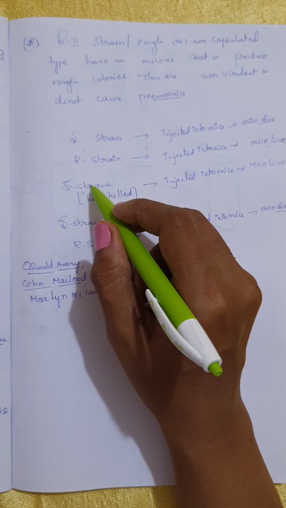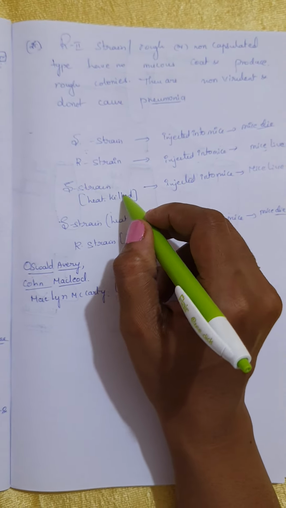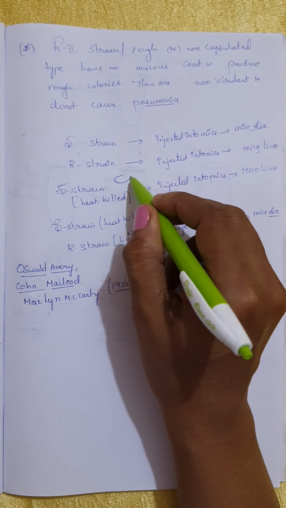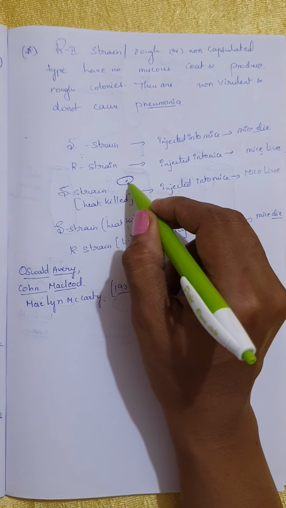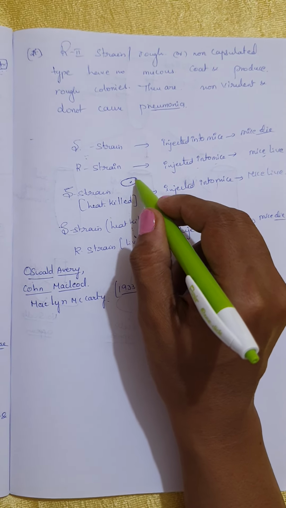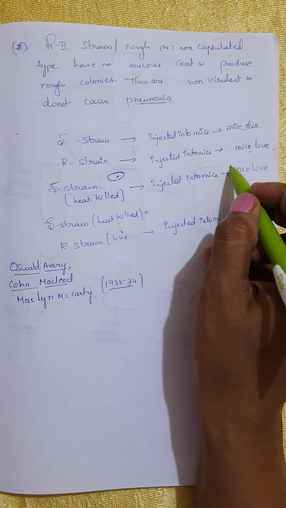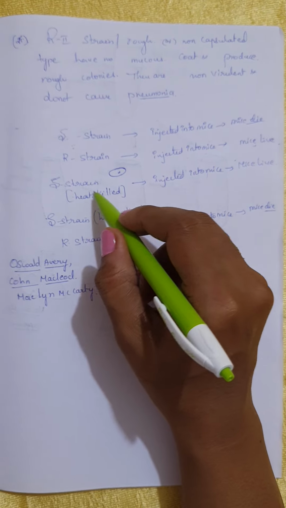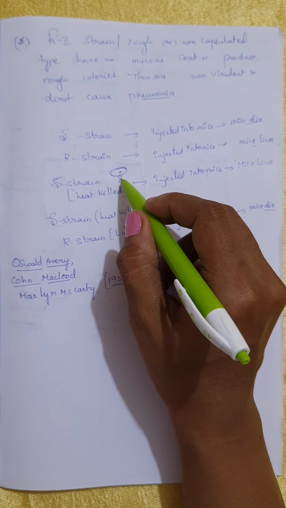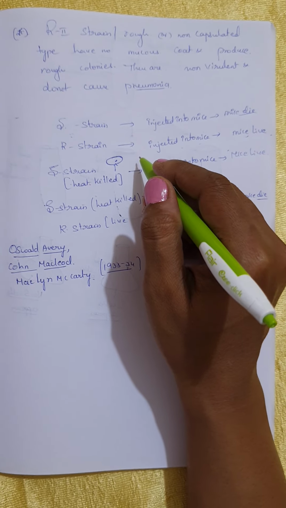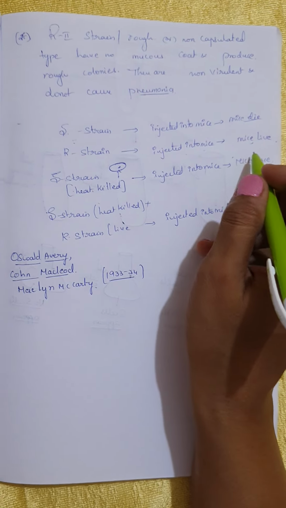Next, they heated the S strain, so we call it heat killed. Everybody will think that this is the one having the DNA structure, but it got killed. It was injected into the mice, and the mice lived, because after heating, renaturation and denaturation are the two properties that happen. So that's the reason the mice lived.